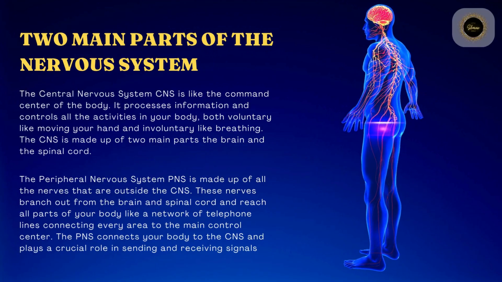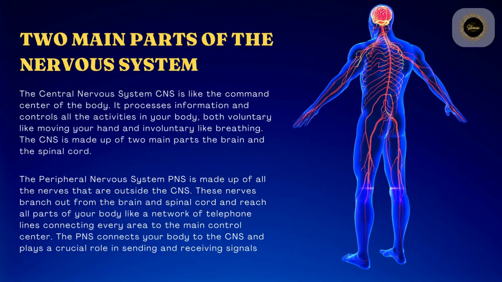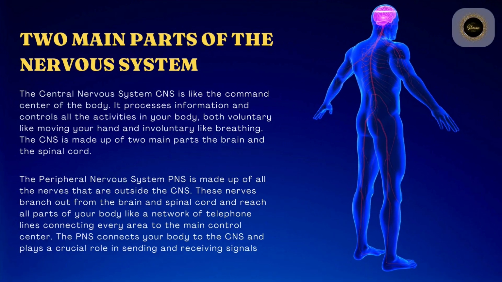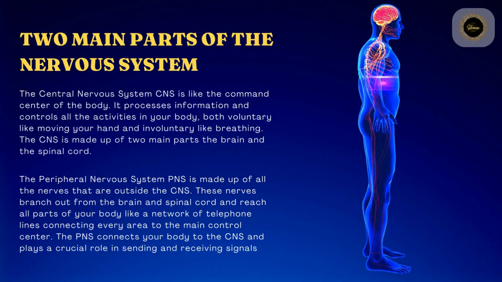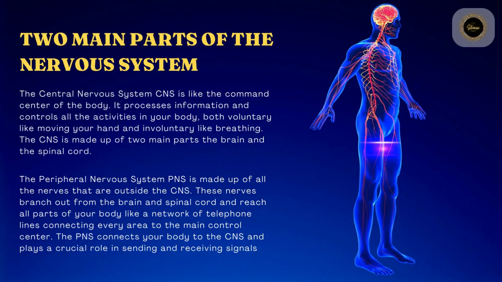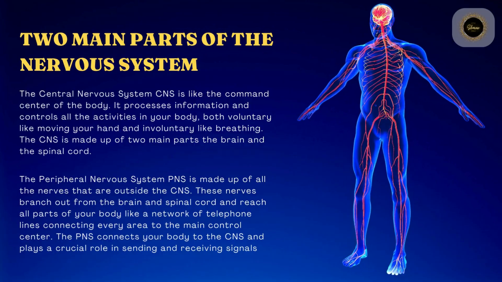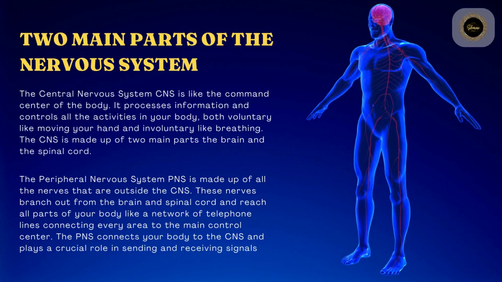The central nervous system, CNS, is like the command center of the body. It processes information and controls all the activities in your body, both voluntary, like moving your hand, and involuntary, like breathing. The CNS is made up of two main parts, the brain and the spinal cord.